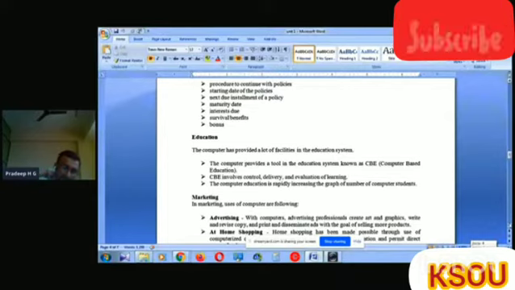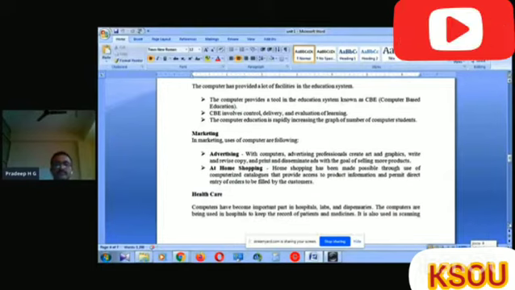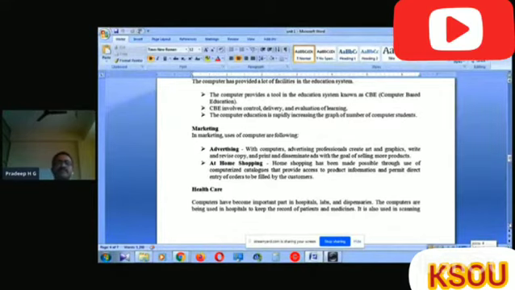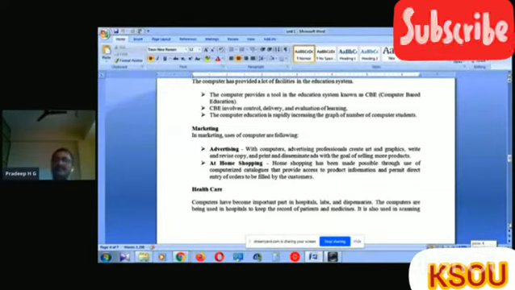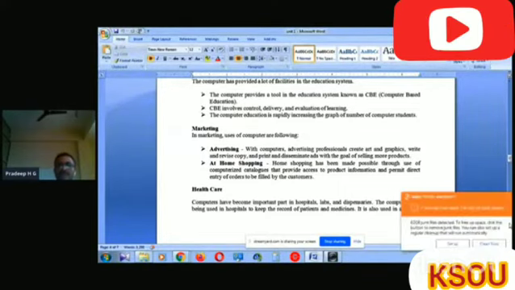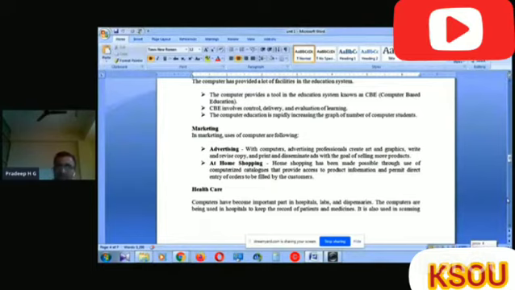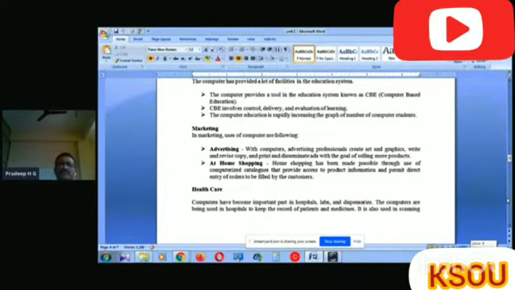Then marketing. In marketing, computers are used in different sectors, such as advertising and home shopping. Advertising means, with computers, advertising professionals create art and graphics, write, revise the copy, and print and disseminate ads with the goal of selling more products. Advertising gives some benefits.